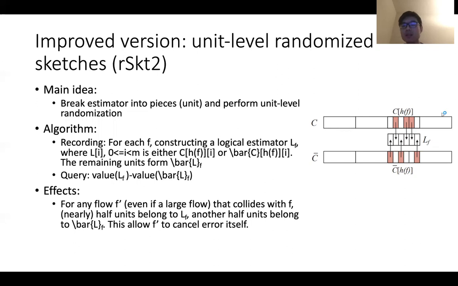Let's see the figure on the right. For each F, when we record F, we construct a logical estimator L_F.